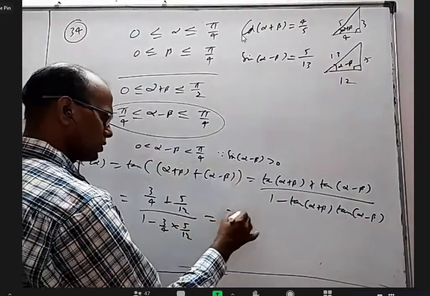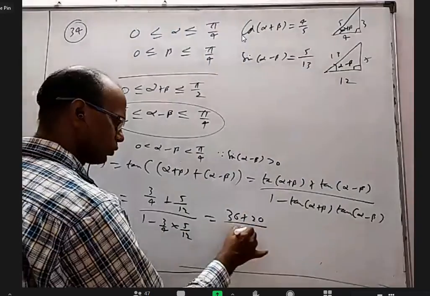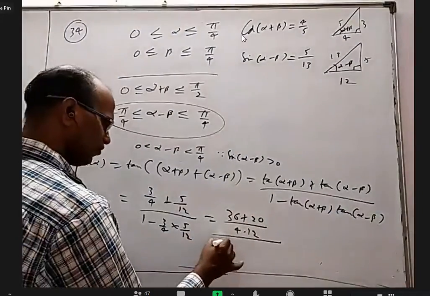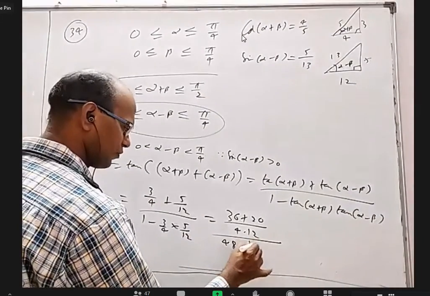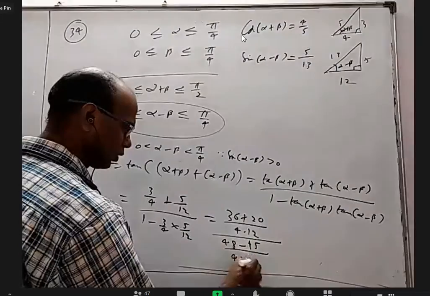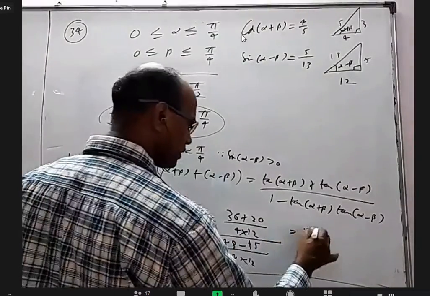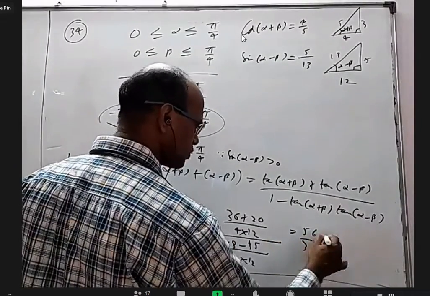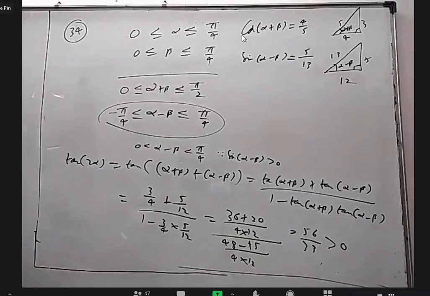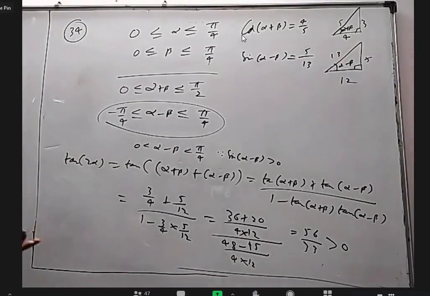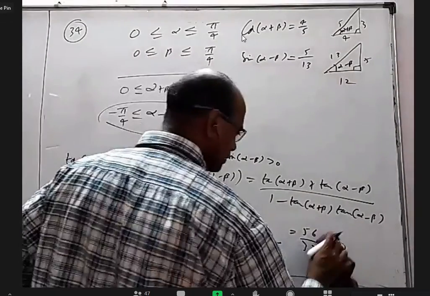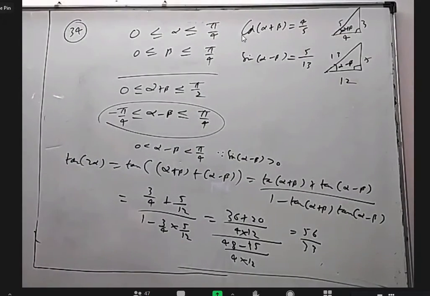Then you'll get 36 plus 20 by 4 into 12 and 48 minus 15 by 4 into 12. 4 into 12 cancel, I'll get 56 by 33, which is positive. They wanted the value, right? So tan 2 alpha is 56 by 33.